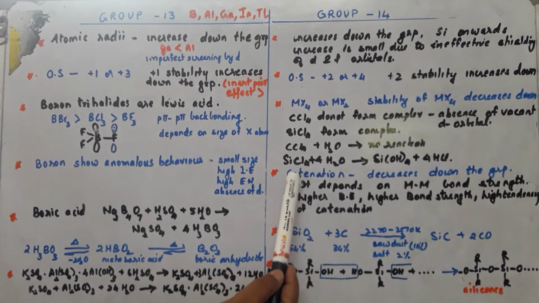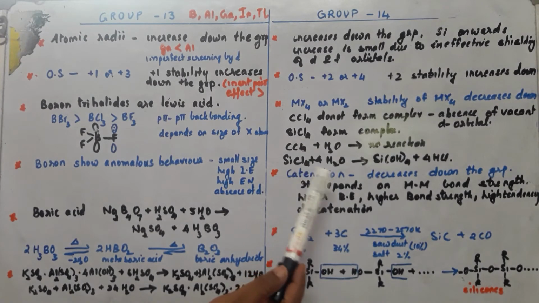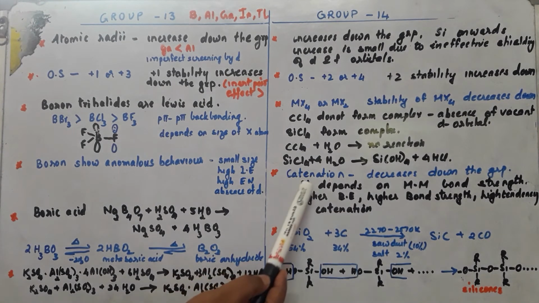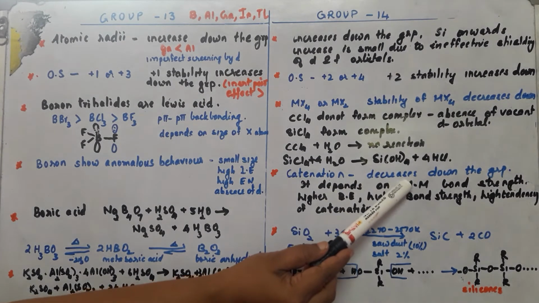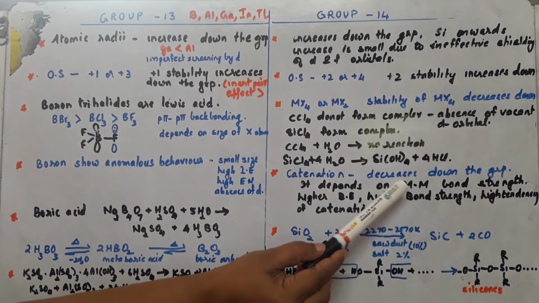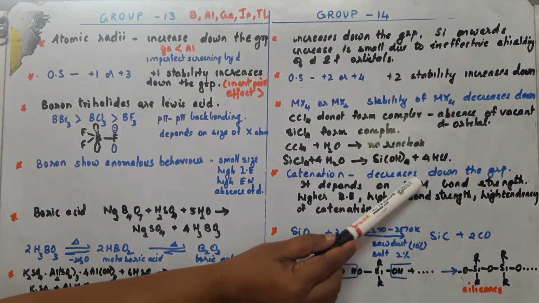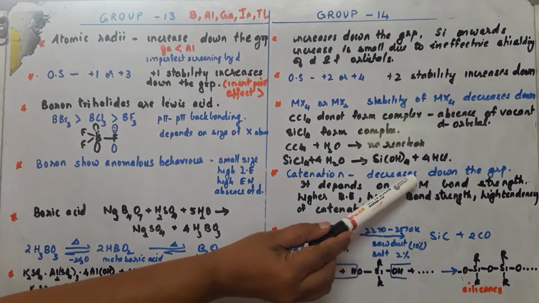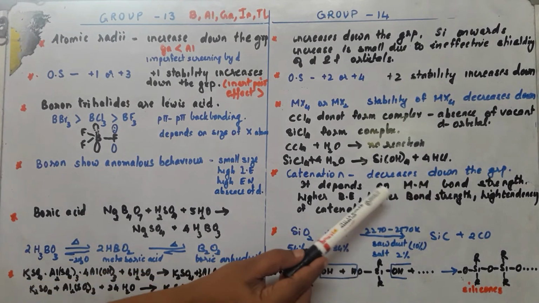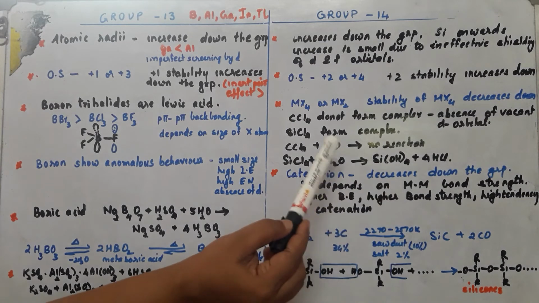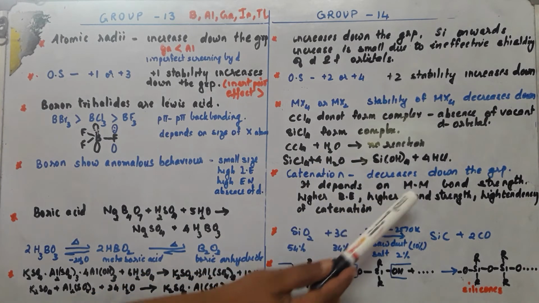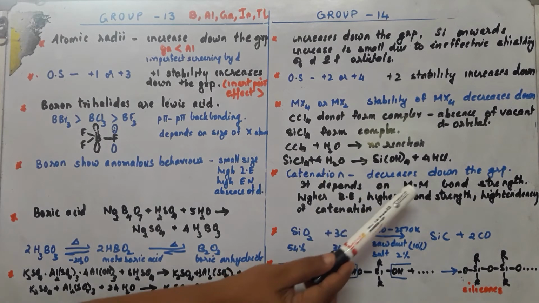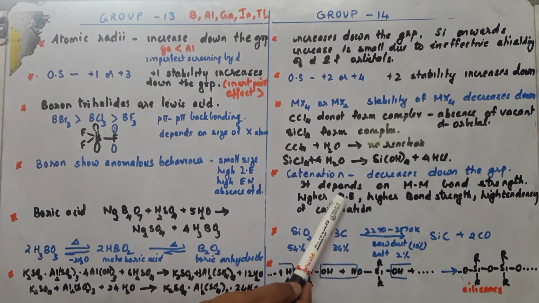Okay, so what is catenation? It is the self-linking property, isn't it? Now catenation property decreases down the group. Why does it decrease? Catenation depends upon the atom bond strength. If there is atom M and another atom M in the element, they form an M-M bond, isn't it? Depending upon the M-M bond strength, catenation will be greater. So the bond strength depends upon bond energy. Okay, so this is how the connection is.